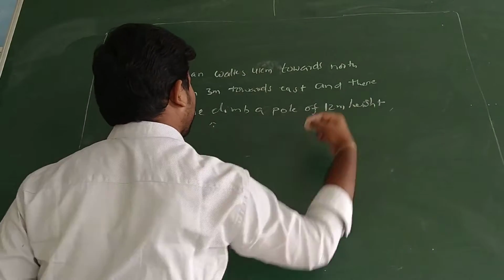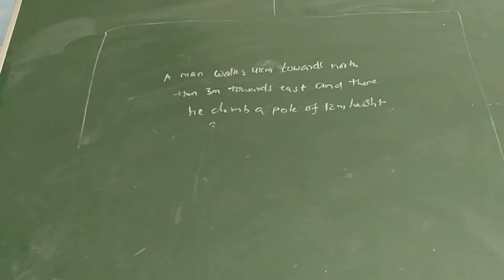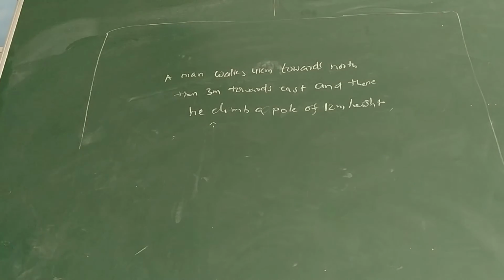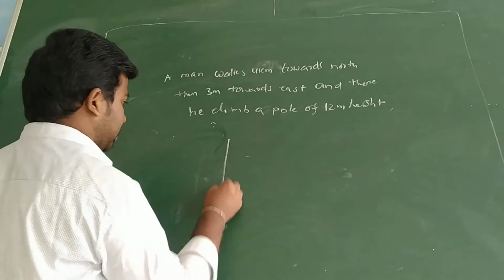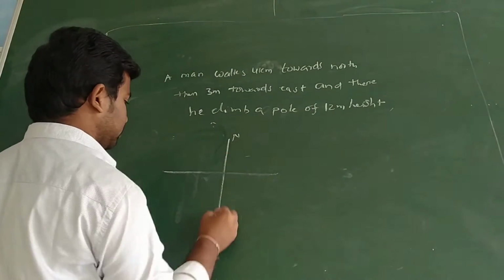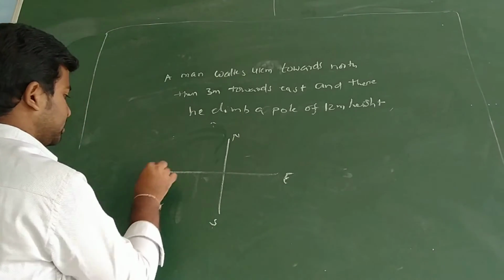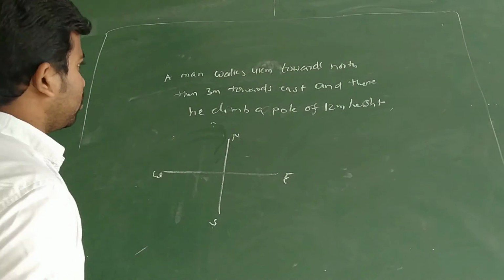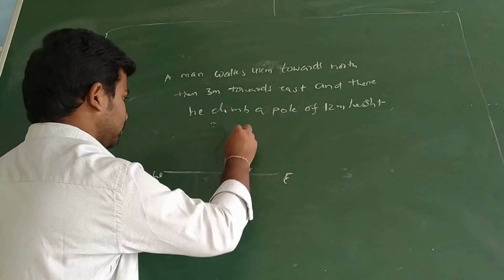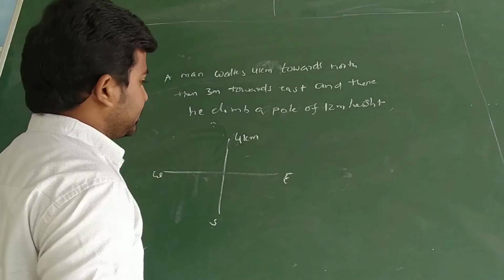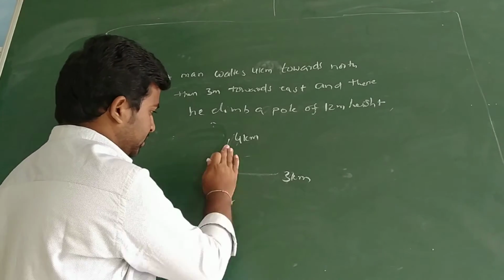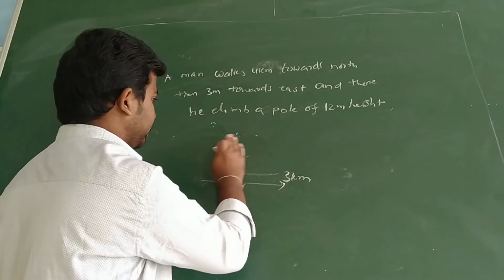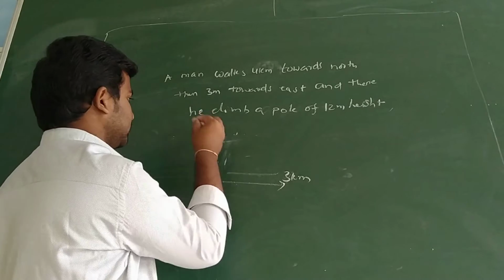So how can we do this problem? Here also one person walks 4 kilometer towards north and 3 kilometer towards east, and then a pole of 12 meter height. First we can draw north, south, east, west. So north means 4 kilometer, and east means 3 kilometer, right? So one is north, one is east.